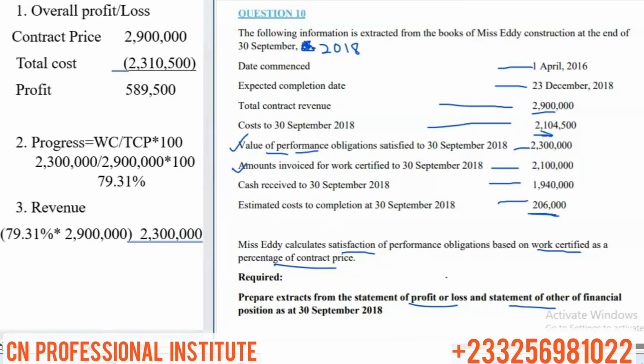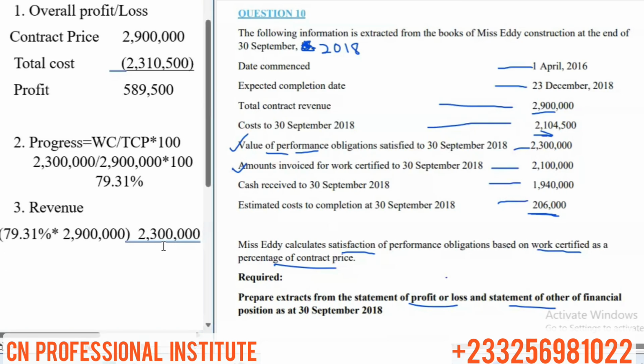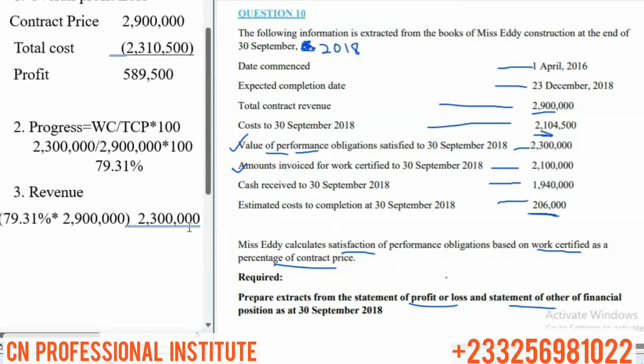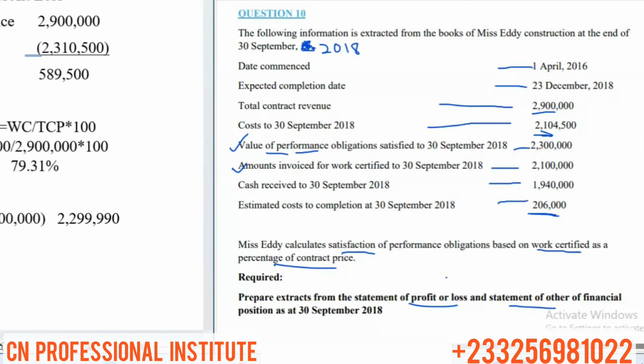Then let's look at our cost of sales. As I said, you can also equally get 2 million, 299,990. It's the same thing. I said here because the percentage is in decimals. So you get something like, let's say, 2 million. So we can equally write the 2 million. It's the same thing. The more decimal places, the more accurate the figures. So we get 990. It's the same thing here.